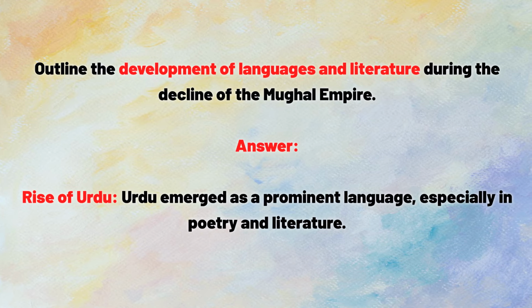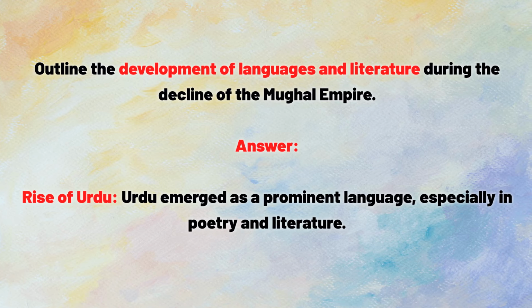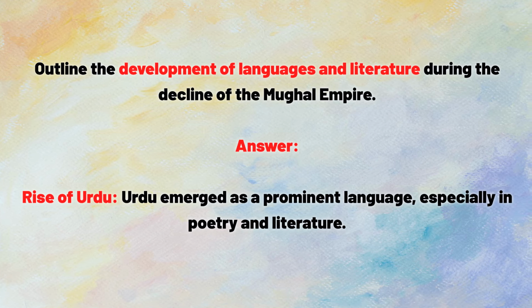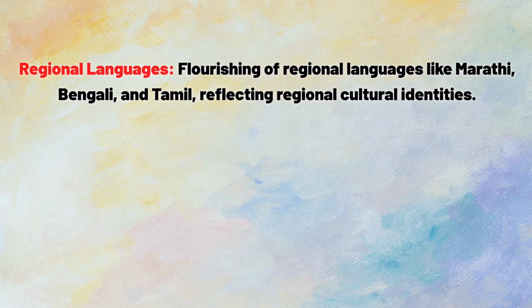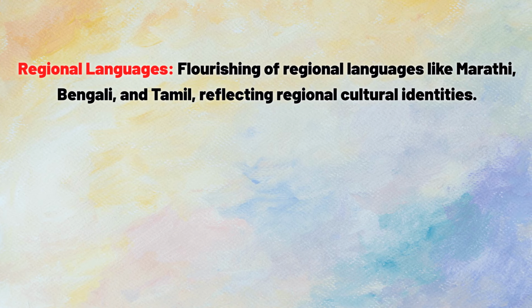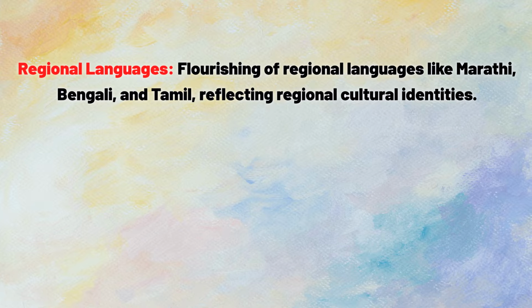Outline the development of languages and literature during the decline of the Mughal Empire. Answer. Rise of Urdu. Urdu emerged as a prominent language, especially in poetry and literature. Regional languages. Flourishing of regional languages like Marathi, Bengali, and Tamil, reflecting regional cultural identities.